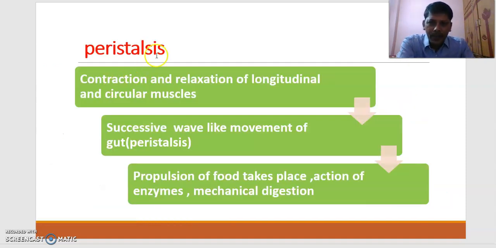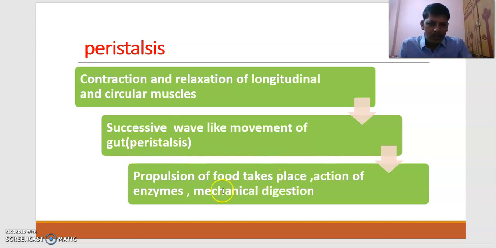You can observe here peristalsis, the contraction and relaxation of longitudinal and circular muscles. It causes a successive wave-like movement of the gut, and that is called peristalsis.